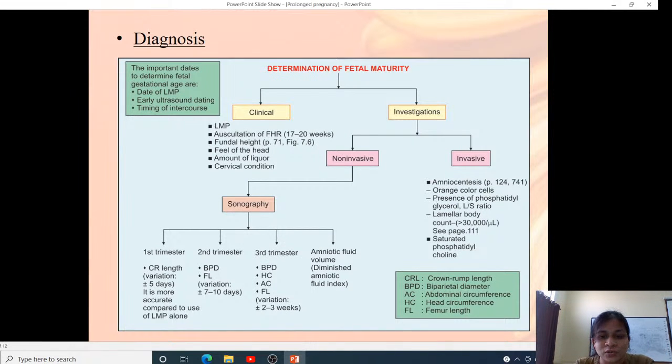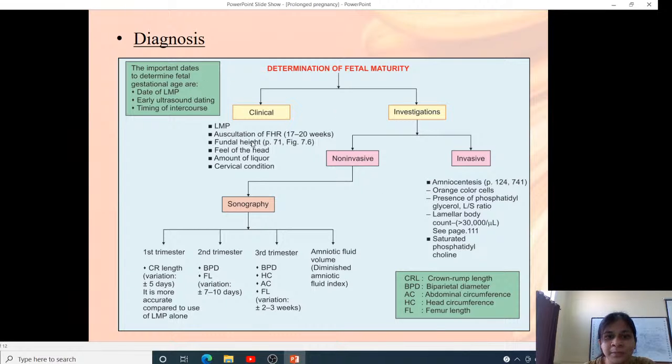To diagnose post-dated pregnancy, first we have to be sure about the gestational age. For calculating the gestational age, the three important dates are the date of LMP, early ultrasound dating, and timing of intercourse. We can estimate the gestational age clinically and by investigations.